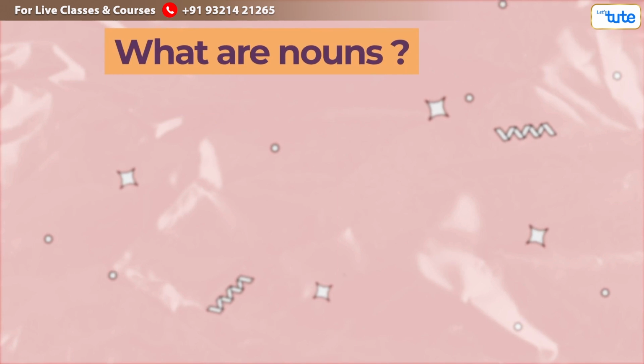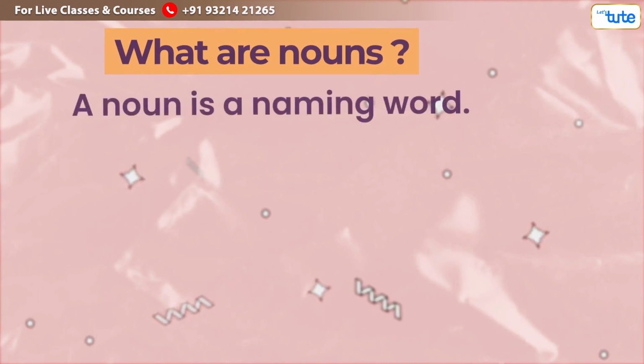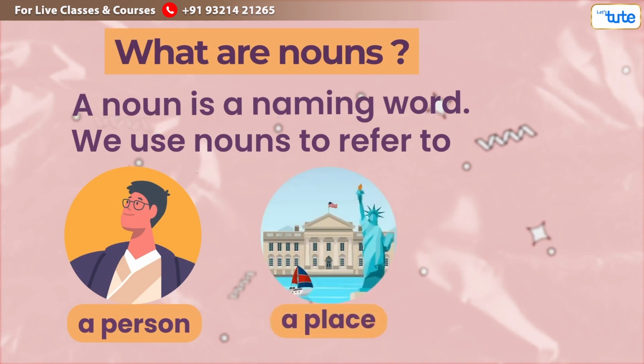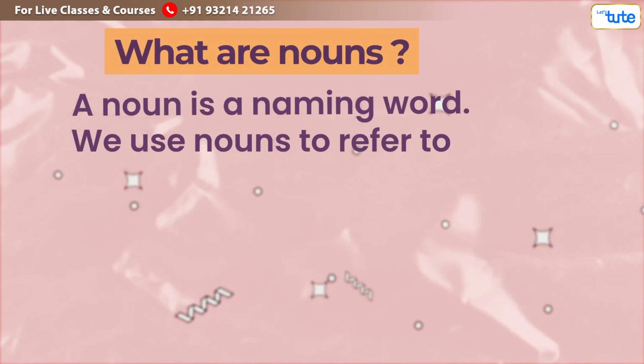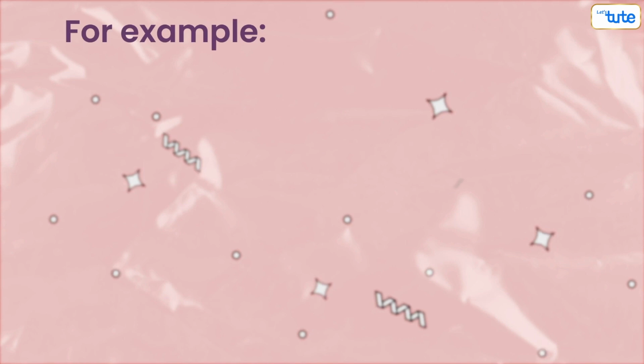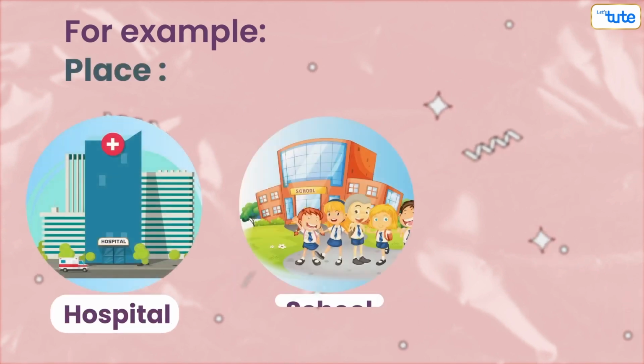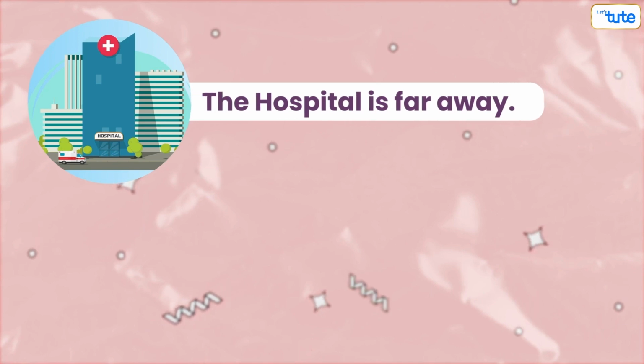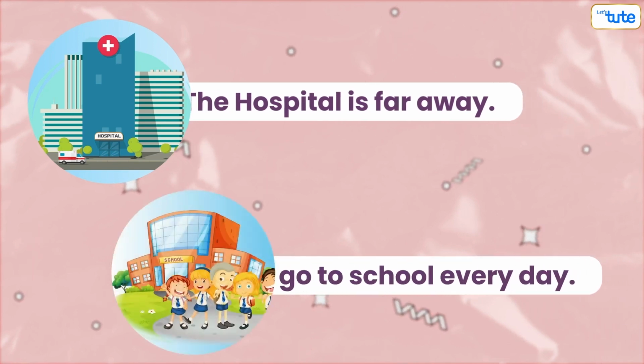What are nouns? Well, a noun is a naming word. We use a noun to refer to a person, a place, an object, or an abstract idea. For example, place: hospital, school, police station, etc. The hospital is far away. I go to school every day.